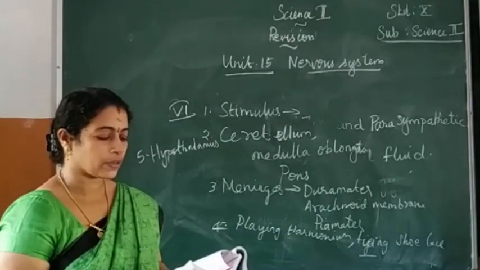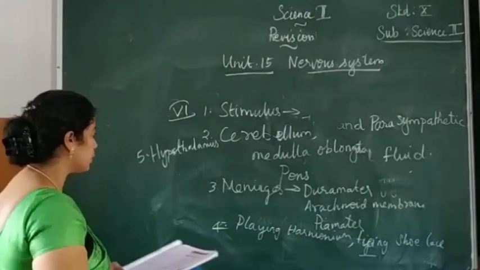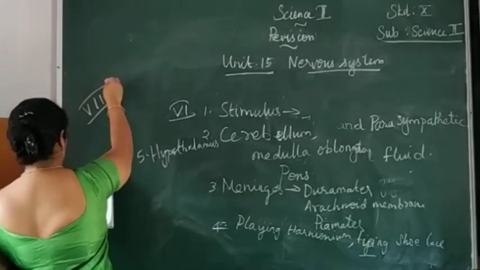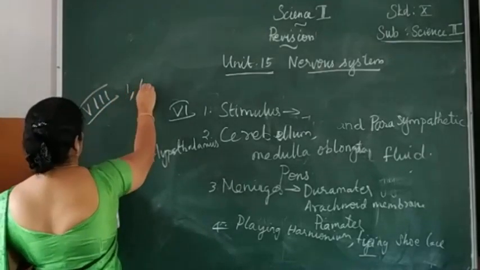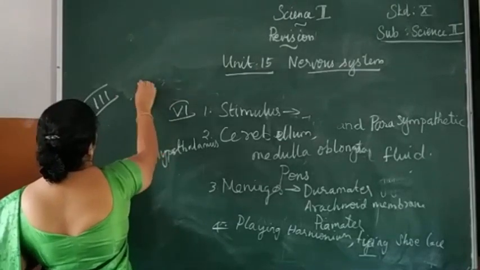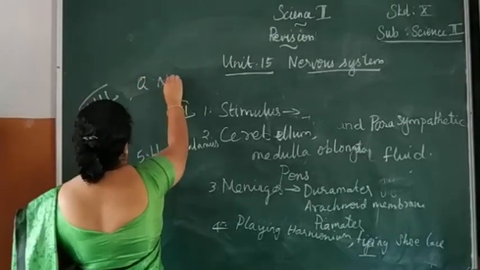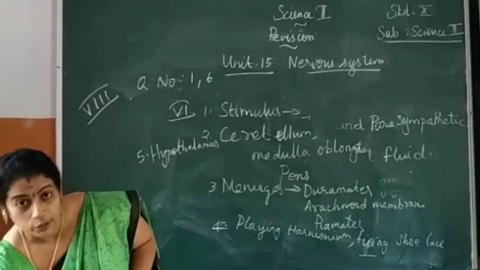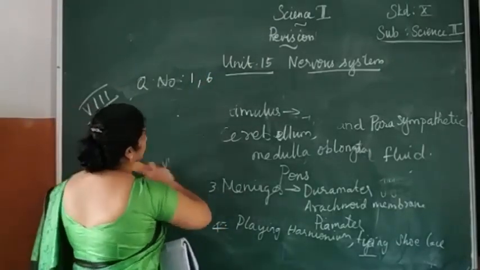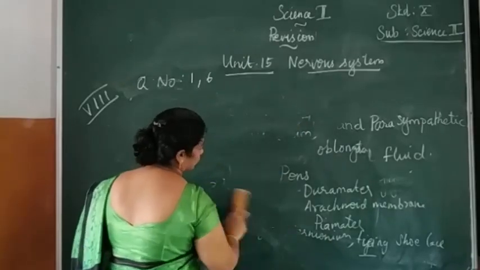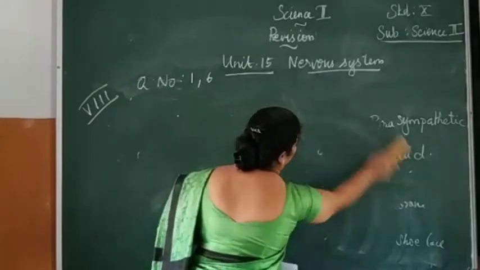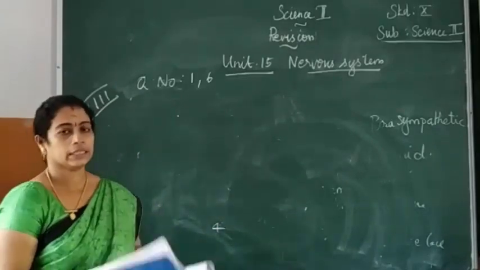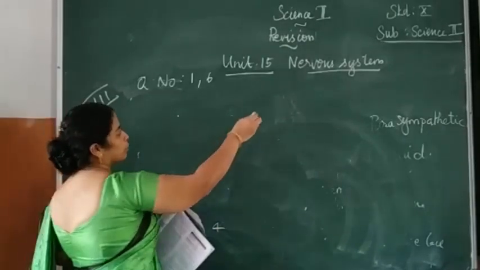And one more class 6th question. Roman number 8, first and 6th question. Question number first and 1 and 6 also you have to complete. Okay, don't forget. Just finish. Roman number we have completed.